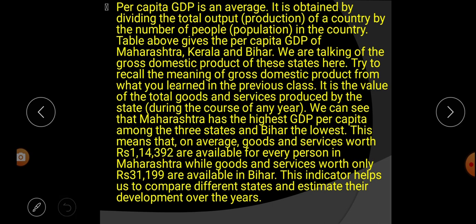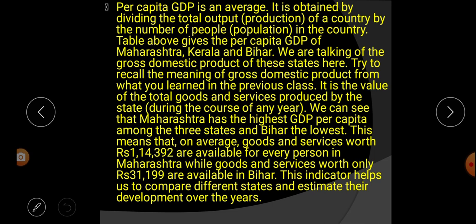This indicator helps us to compare different states and estimate their development over the years. So this indicator, this per capita income indicator, helps us to compare different states and estimate their development over the years. Through this we can easily identify the development of the state or country in a year.